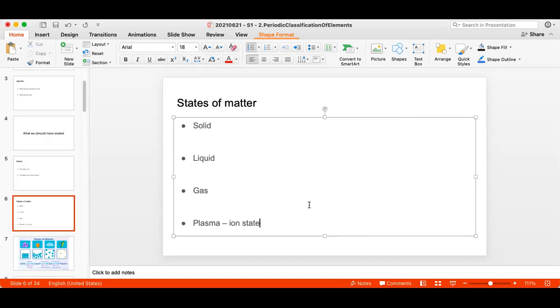If you remember, last year we studied atoms lose electrons or gain electrons to form positive or negative ions respectively. So that state of matter in which atoms are not in the normal state, but they are in the form of ions, that state of matter is called plasma.